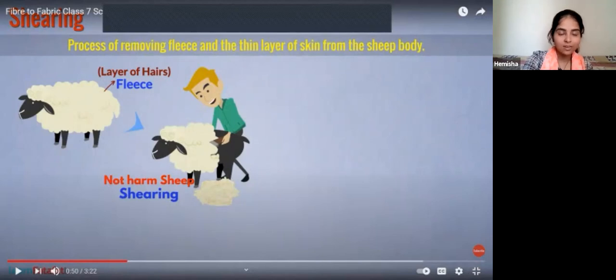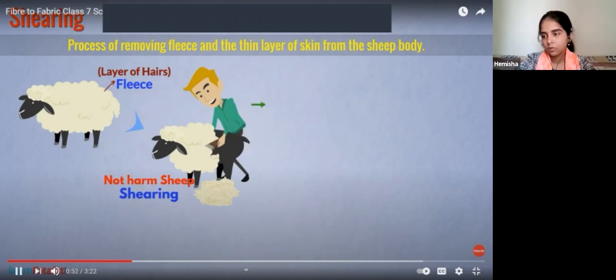No, because the first layer in animals, as in human beings, is dead skin. Generally that first layer gets removed from our body. Because we are removing dead skin, it will not hurt the sheep. And here you can see how he is removing the hair from the sheep. So this process is known as shearing. Simple.